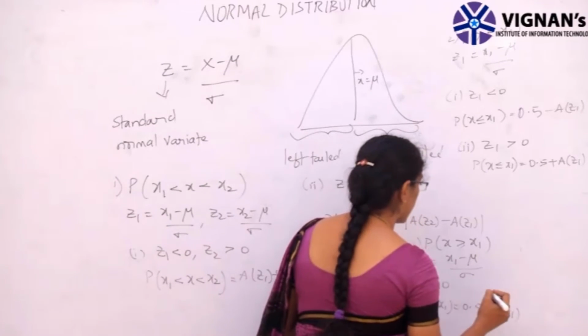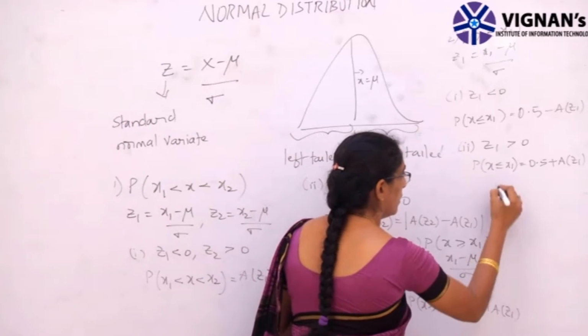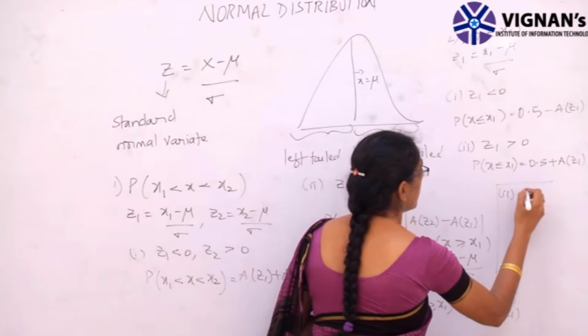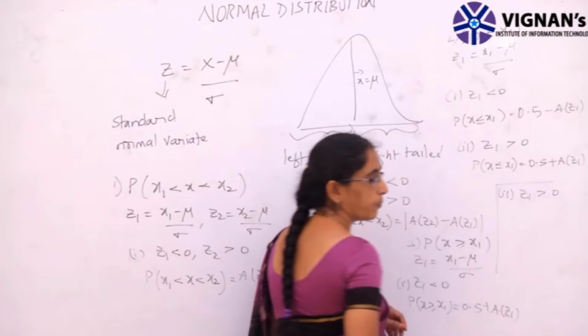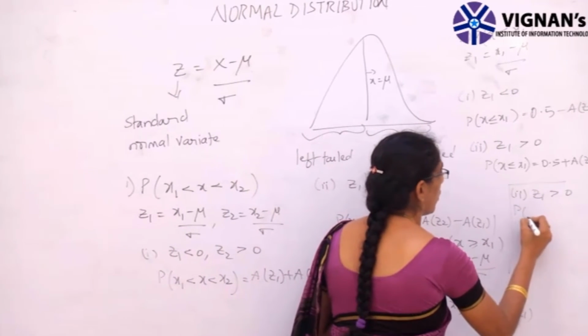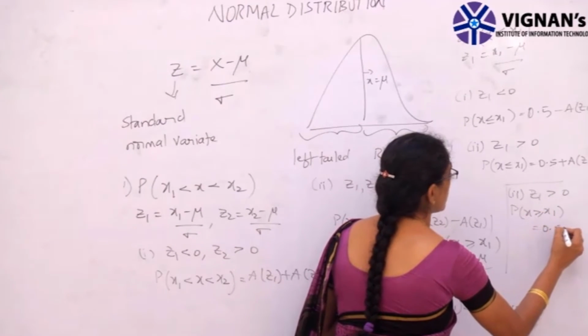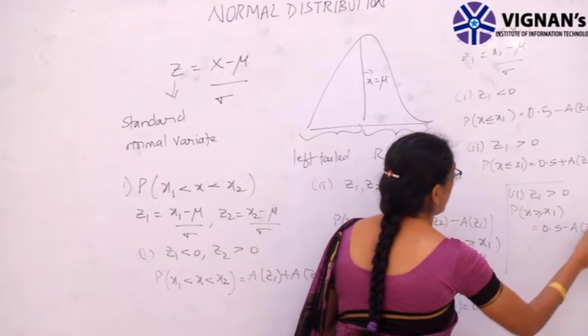Okay, and the second case is here. Here z1 is greater than 0. So we are finding the probability of x greater than or equal to x1. It is given by 0.5 minus A(z1).